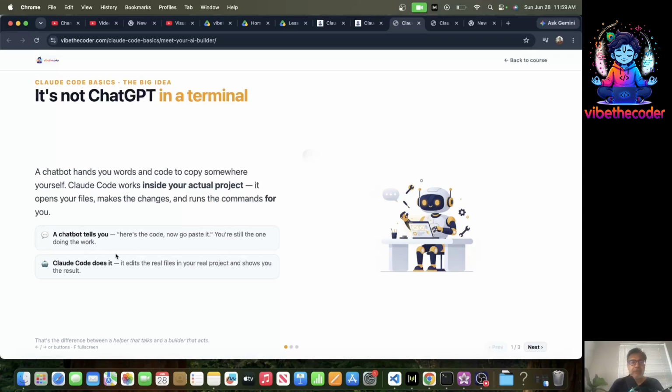So basically the difference again, a chatbot tells you, here is the code, now go. Even if you were using ChatGPT or Gemini or Claude.ai, you can ask it to code. It will give you the code, but then you need to go and plug that code in and connect it all together. Where Cloud Code does it. It edits the real files in your real project and shows you the results. So it does everything for you. Hope that kind of explains that.